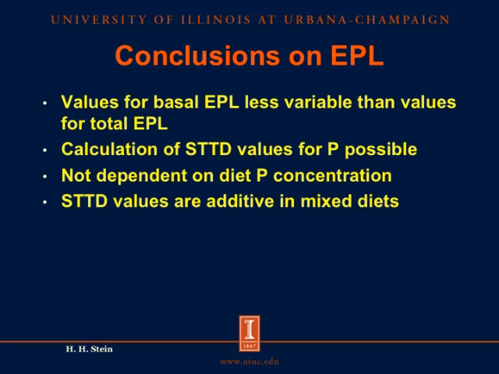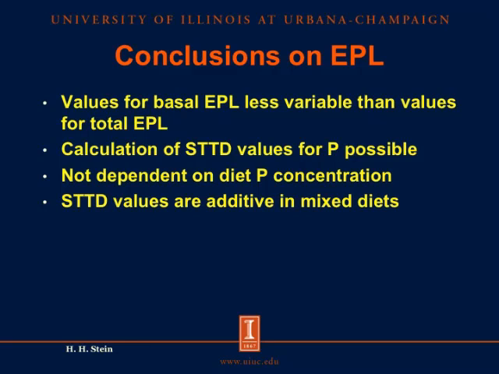So to conclude on this, we have seen that values for the basal endogenous phosphorus losses are less variable than values for total endogenous losses. That means that we can calculate values for the standardized total tract digestibility of phosphorus in our feed ingredients, whereas it is difficult to calculate values for the true total tract digestibility of phosphorus because values for total endogenous losses are more variable.